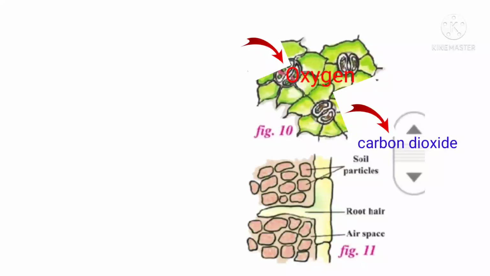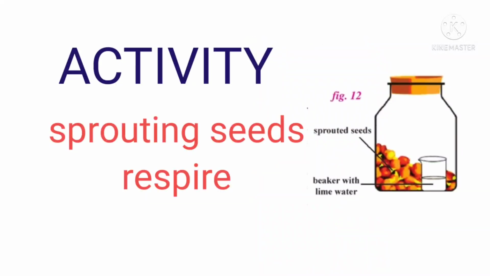Okay, children, next let us conduct an activity to demonstrate how sprouting seeds respire. Take a wide-mouth bottle and place a handful of sprouting seeds in it. Prepare some fresh lime water in a small container and place it carefully in one corner of the bottle.